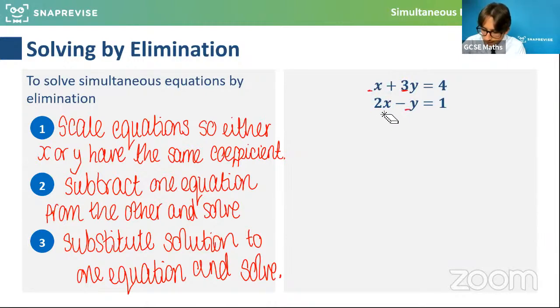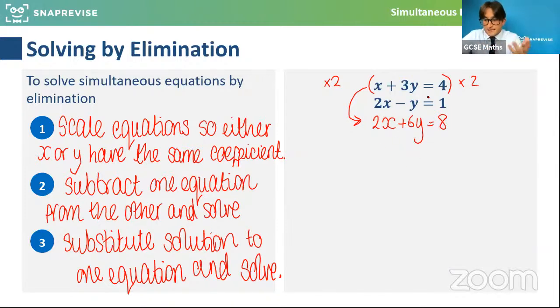So I think the easiest thing to do is times this first equation by 2. So I get an equivalent equation. If x plus 3y equals 4, then that means that 2x plus 6y must equal 8. Is everyone happy with that? So that's just a scaled version of the first equation. So the other equation I've got is that 2x minus y equals 1. So I've just created another equation, but the coefficient of x is the same.